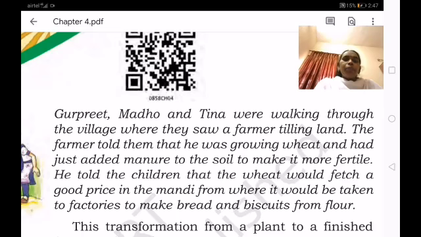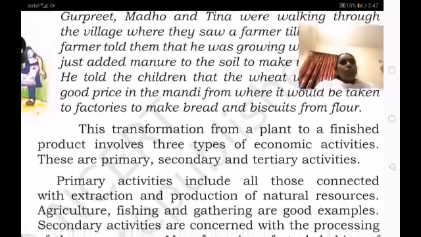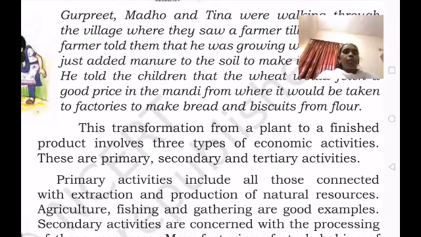After that, they take it to the factories. In a factory, they make the flour, and from the flour they make different kinds of snacks, that is, bread or biscuits and different kinds of things they can prepare from wheat flour.